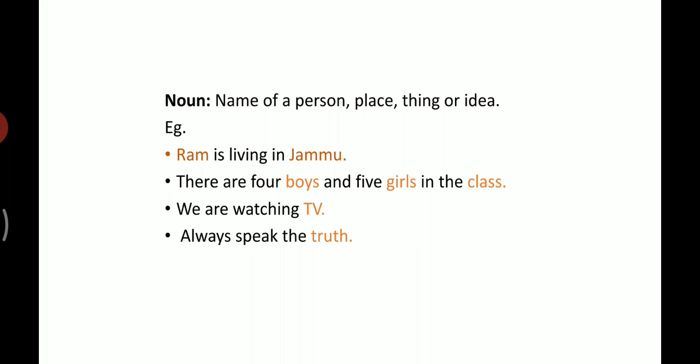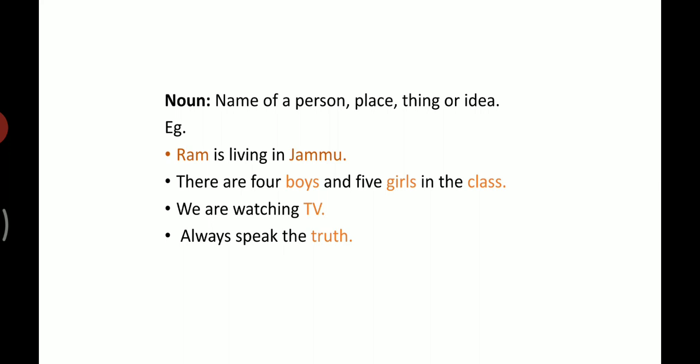It means all the naming words are called noun. Name of a person, any person, name of places, name of all the things, name of ideas, feelings, emotions. In other words, all the naming words are called noun.